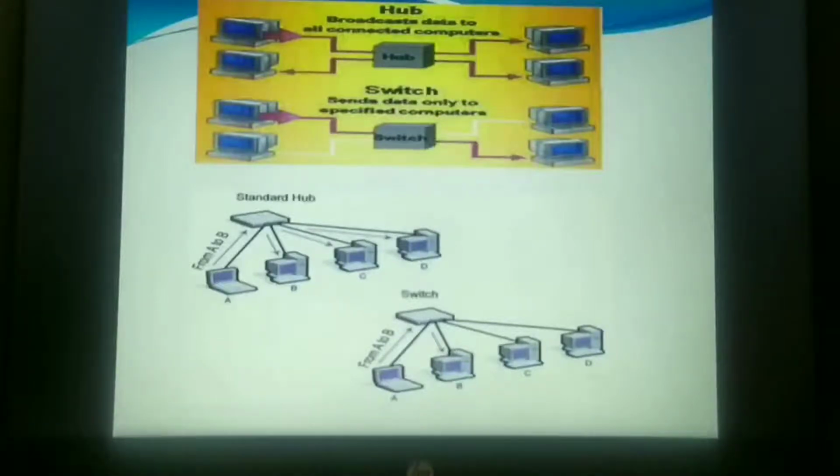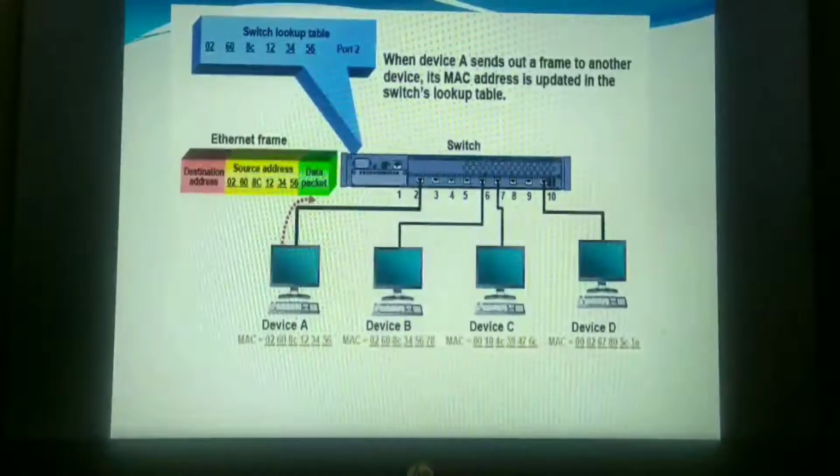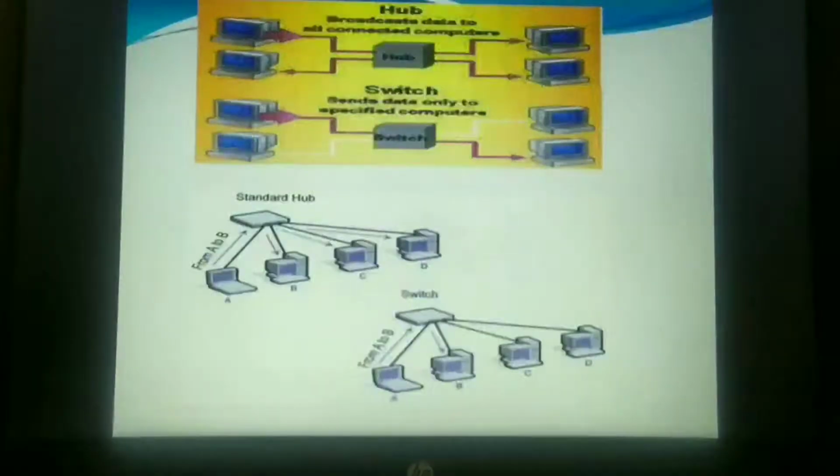Now one more important thing: the switch is responsible for filtering. What exactly is this filtering? It will check the destination address of the packet and then decide from which outgoing port the packet should be sent. As I told, when the source sends the packet, the switch performs the filtering. It will examine the destination IP address on the packet and decide on which port it should be sent.